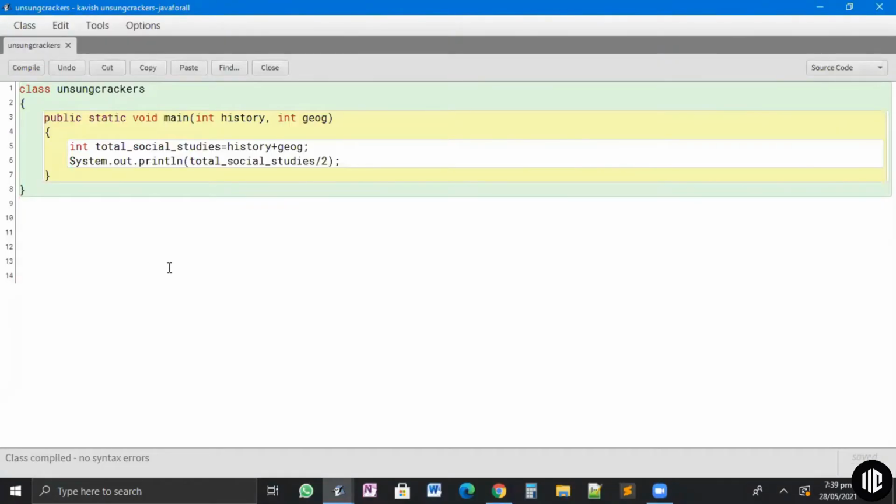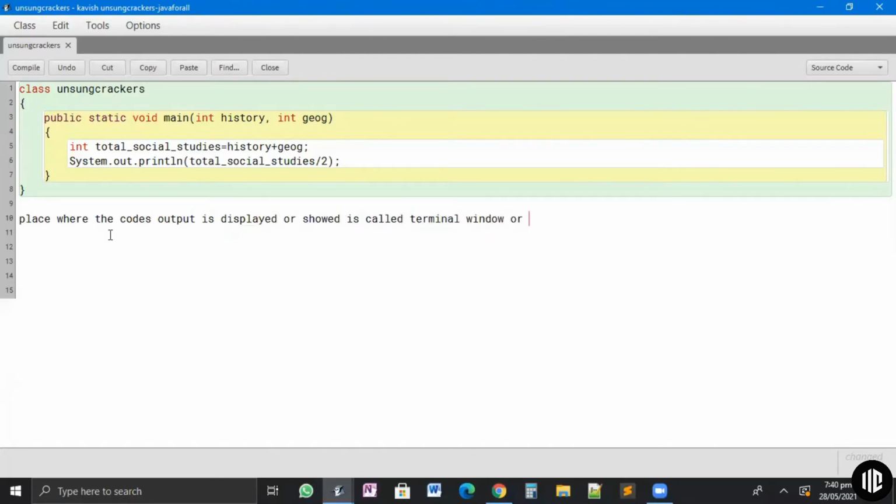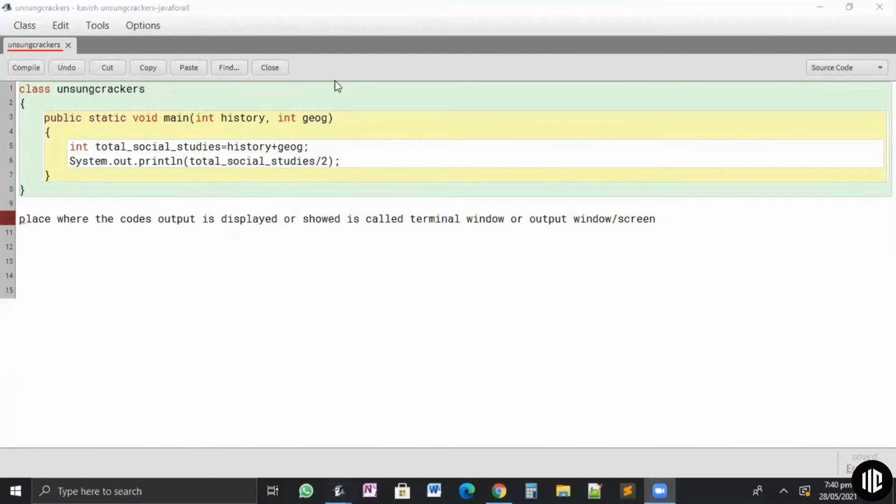And this screen on which it displays information is called the terminal window or the output window in BlueJ, or in any other IDE. The place where the code's output is displayed or shown is called the terminal window or output window or screen. Guys, remember this. What is the place where the output is shown called? It is called the terminal window or the output screen.